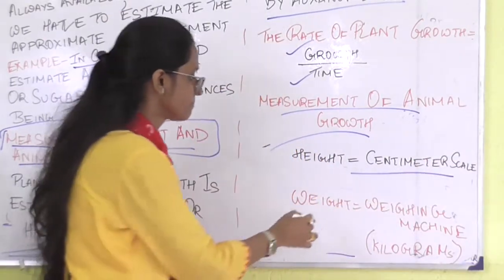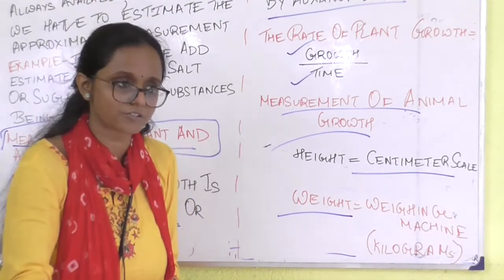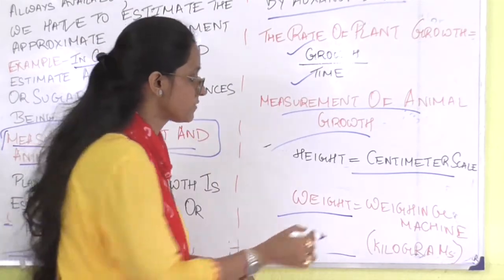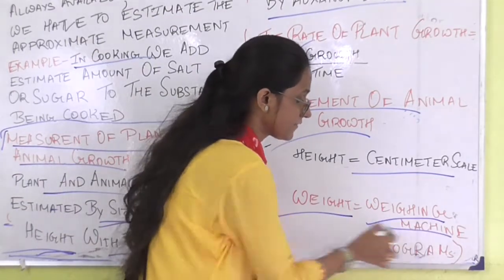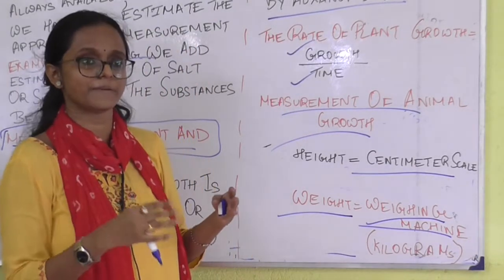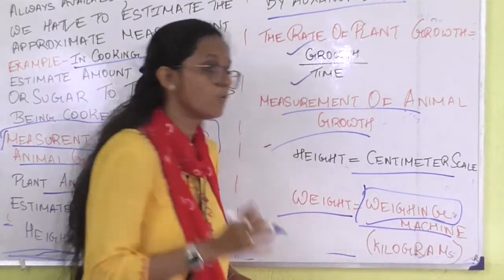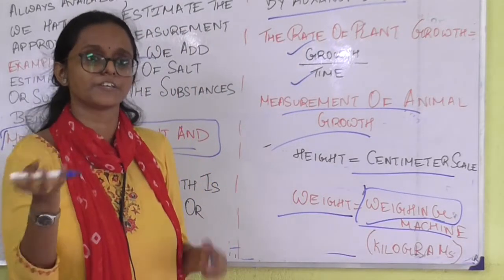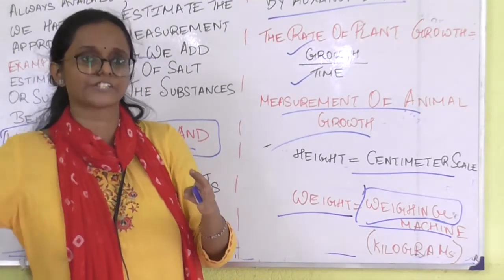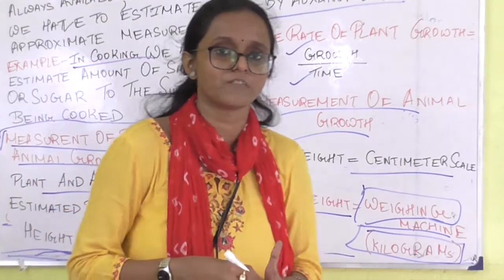Now the next one is weight. Weight is another thing: if you go to the doctor's clinic or any clinic, they take your weight, and how much weight gain has occurred in you is measured by the weighing machine. Now, which unit is used to measure our weight? Kilogram. Now this is the end of the chapter.